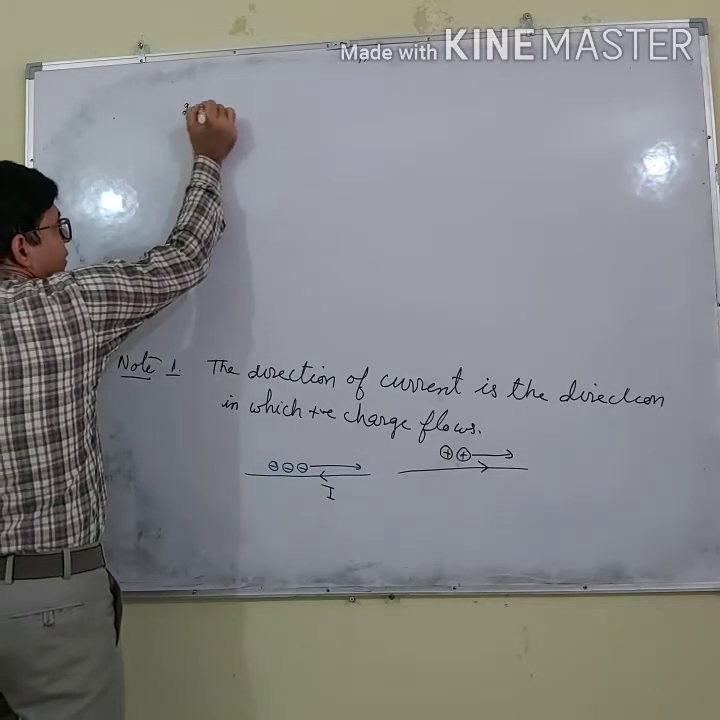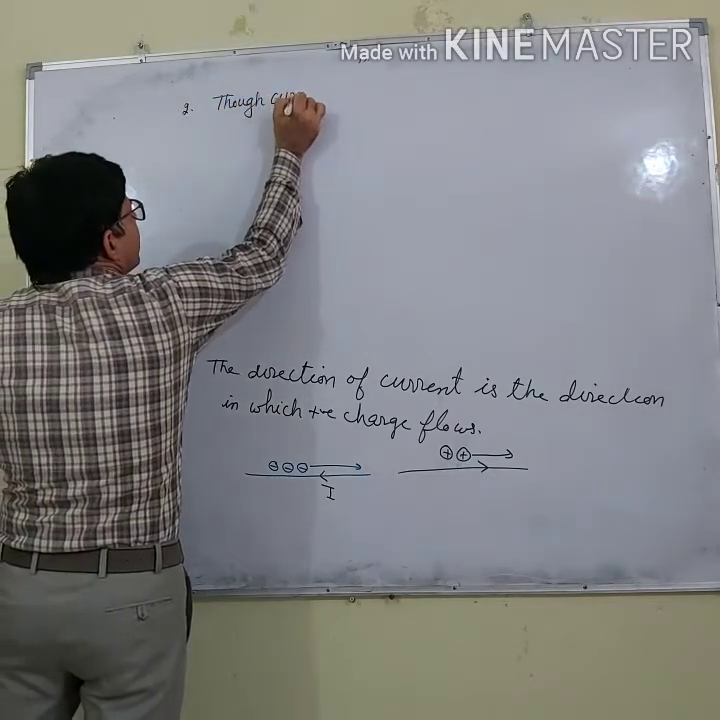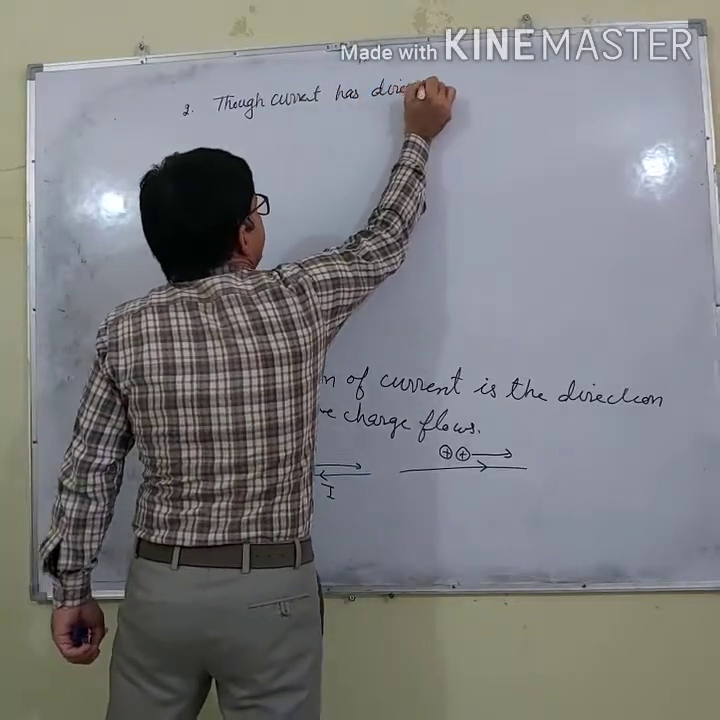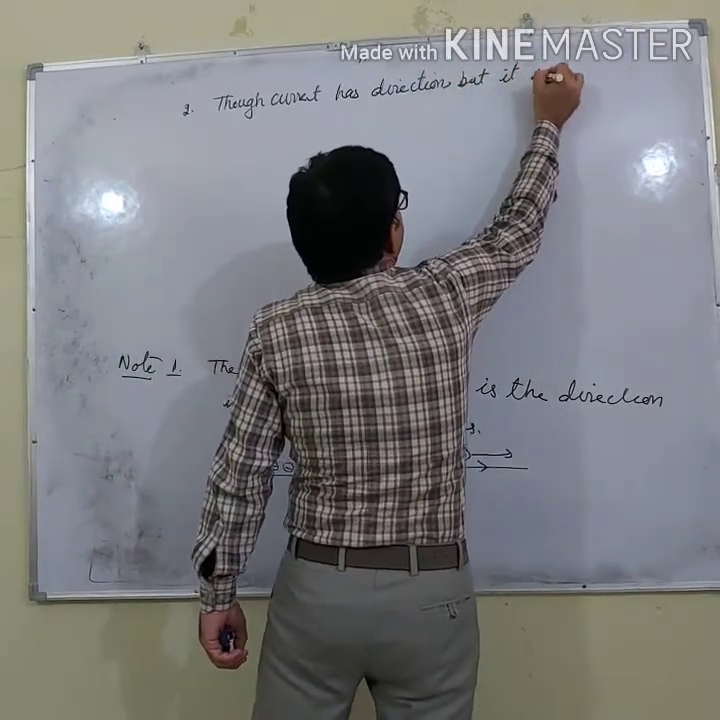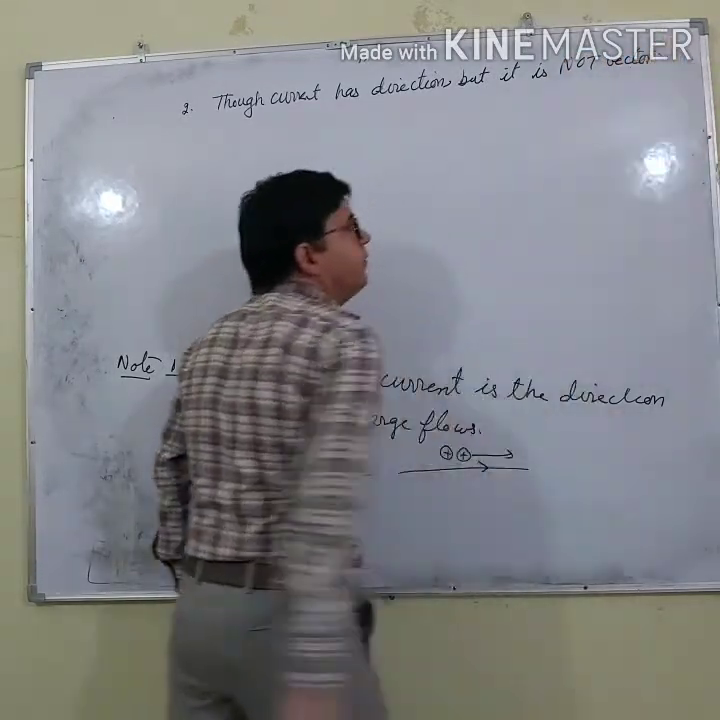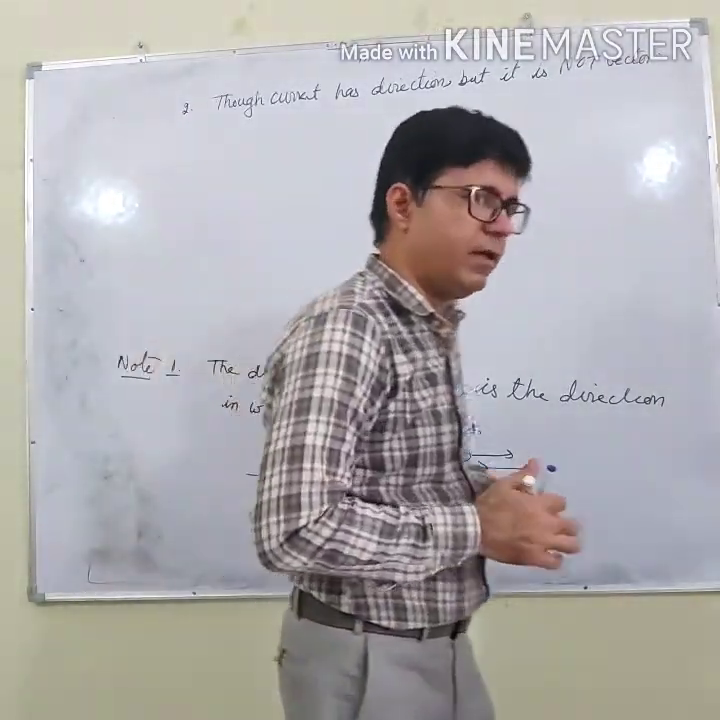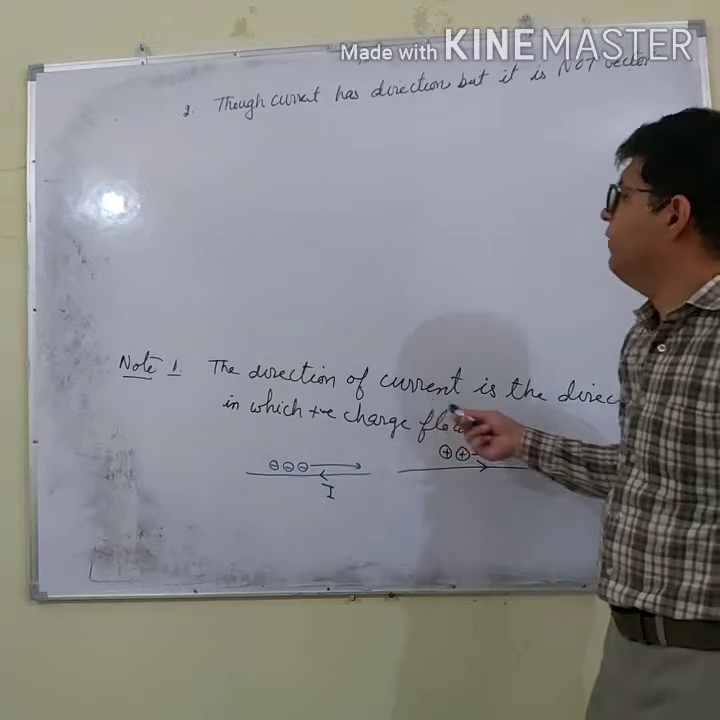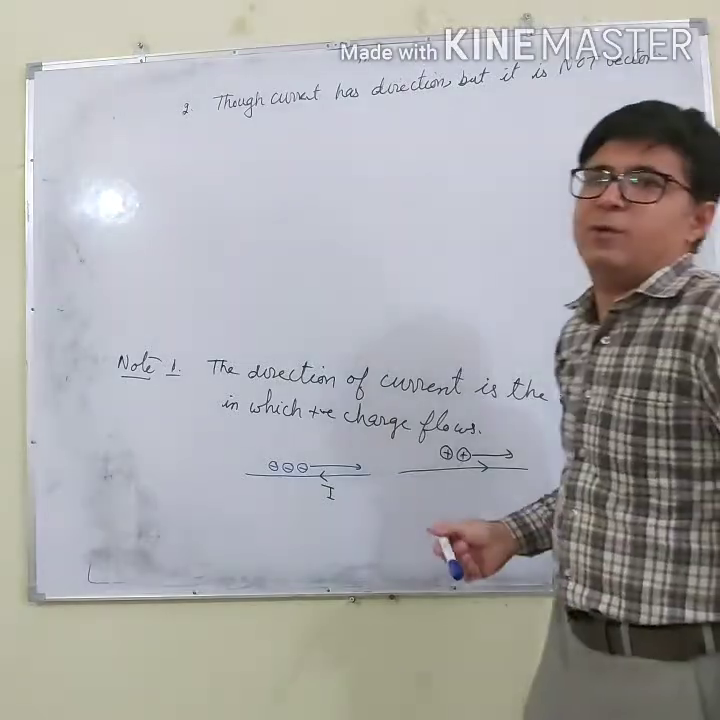Second point is, though current has direction, it is not a vector. Current is having direction, but it is not a vector. All of you have done that. Vectors are the quantities which are having direction as well as magnitude. But in this case, current is having direction, but still current is not a vector quantity.